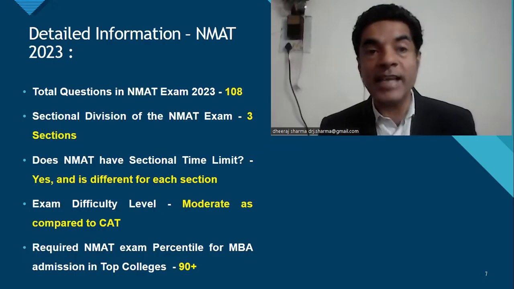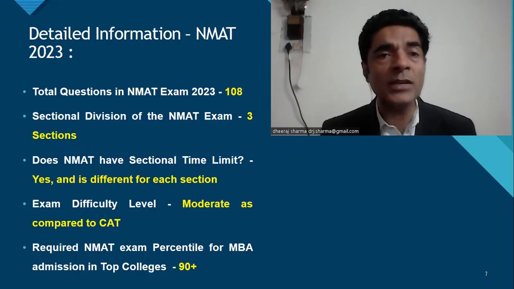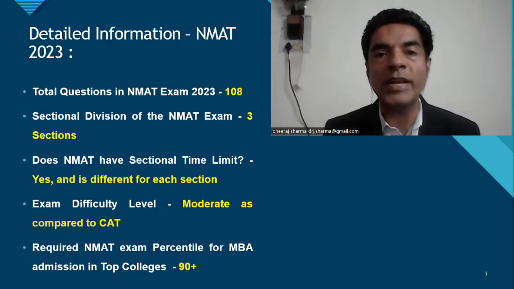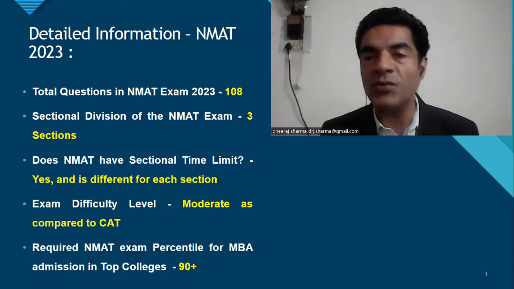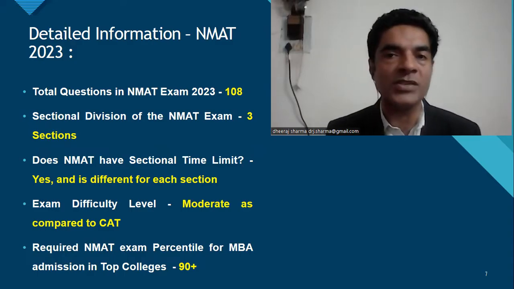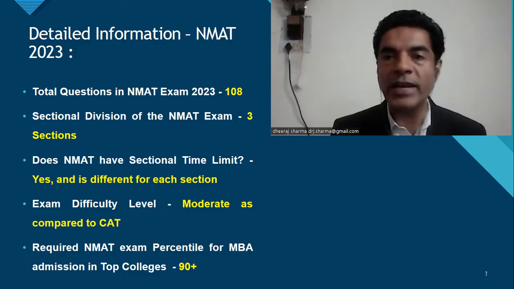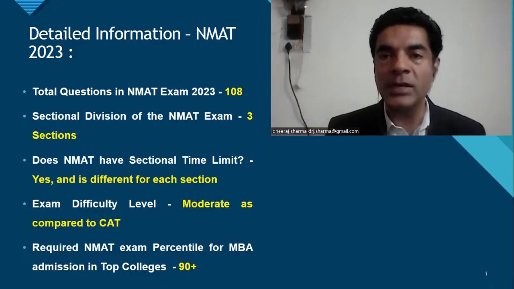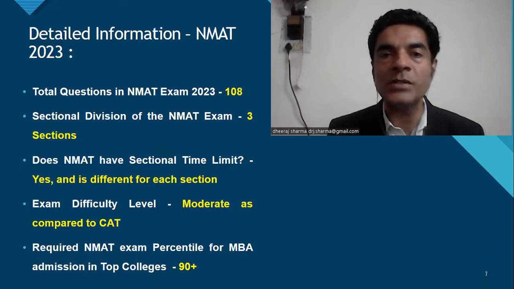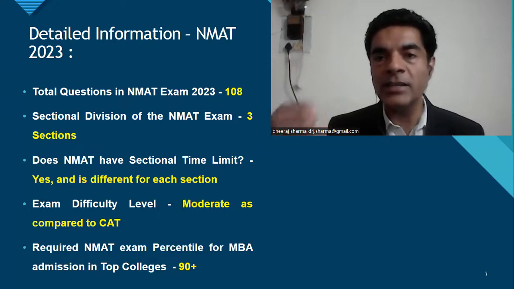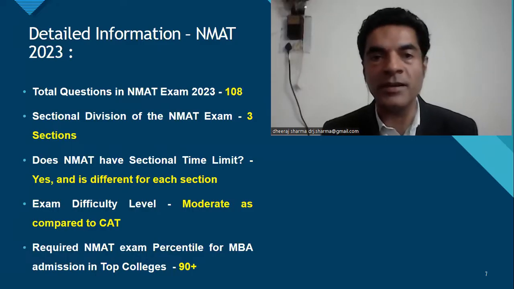Now next is exam pattern. So this is important. Total number of questions in NMAT 2023 is going to be 108. Vis-a-vis 120, which were the number of questions last year. Last year 120 questions, 40 questions per section. But this year they have reduced it to 108. That means 36 questions per section. There are 3 sections. We have already written this in the slide.